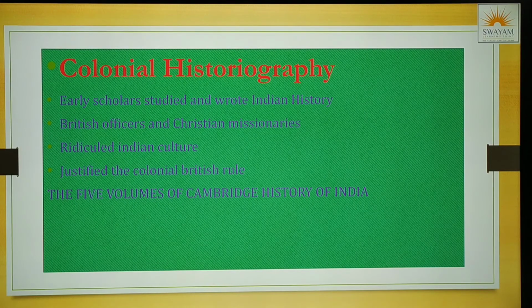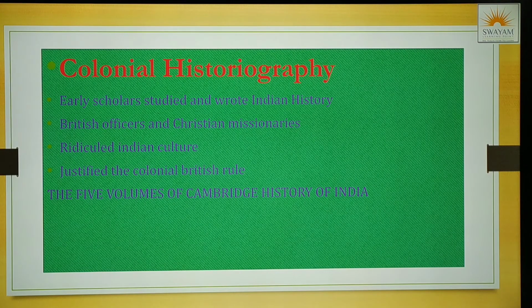Now, they ridiculed and made fun of Indian culture. They felt that their culture was much more superior than the Indian culture. They justified the colonial British rule. They felt that what the Britishers did, ruling over India, was absolutely right, no wrong done at all. And they wrote books. In colonial historiography, you find the five volumes of Cambridge History of India. This is nothing but colonial historiography.